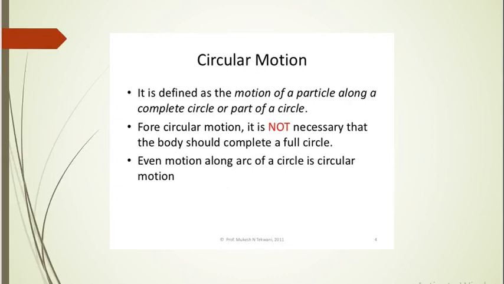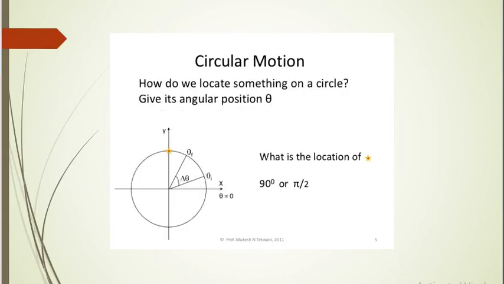Let's move towards kinematics of circular motion. We are going to discuss a few normal things, that is what is angular displacement, angular velocity, acceleration, and what is the difference between these terms in translational and rotational motion. Let's think, how do we locate something on a circle? If I consider two positions of a particle, one initial and one final, let us consider this is OI, the initial position, and OF, the final position. They are separated by a distance which is in the form of an angle. We consider it as the angular position theta.